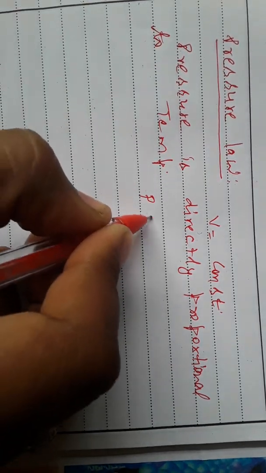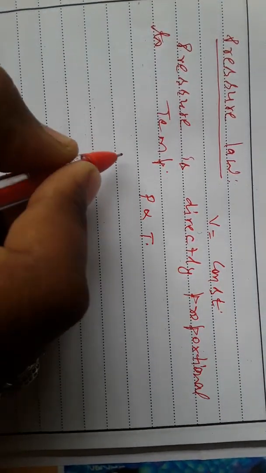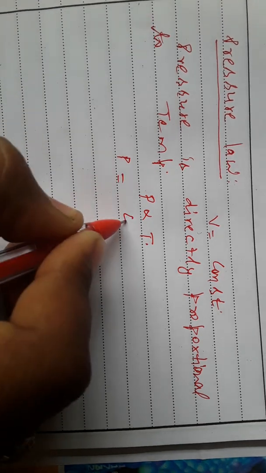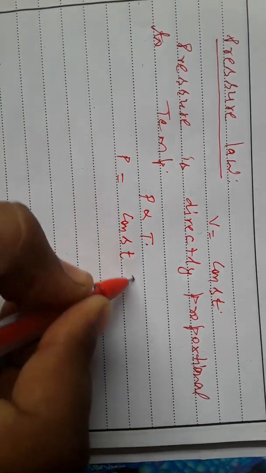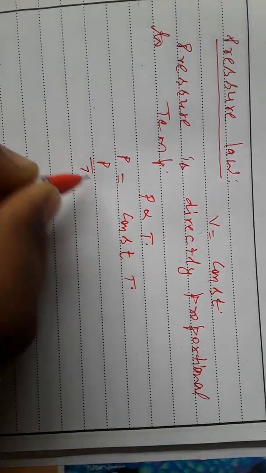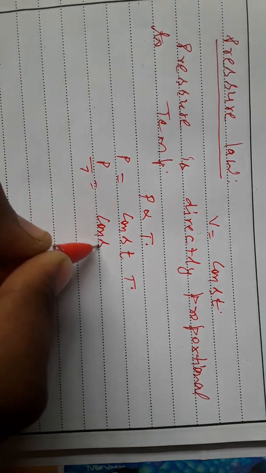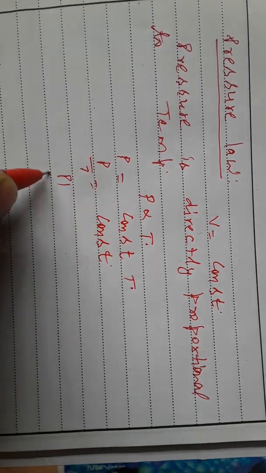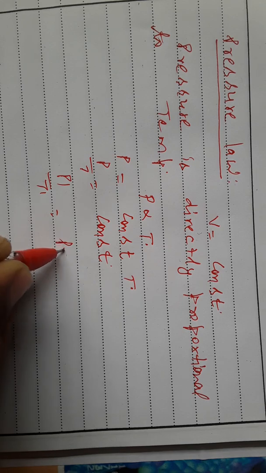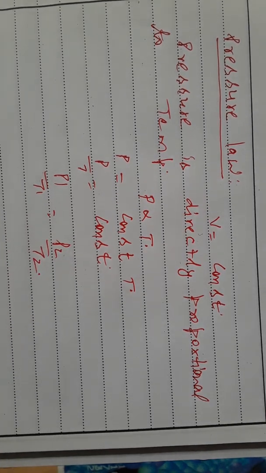So we can write pressure is directly proportional to temperature, or P is equal to constant into T, or P by T is equal to constant, or P1 by T1 equals P2 by T2.